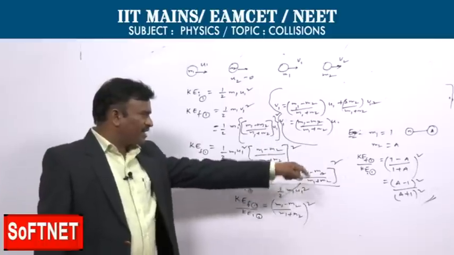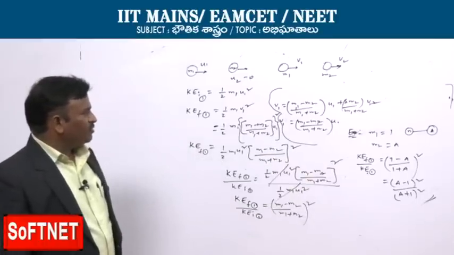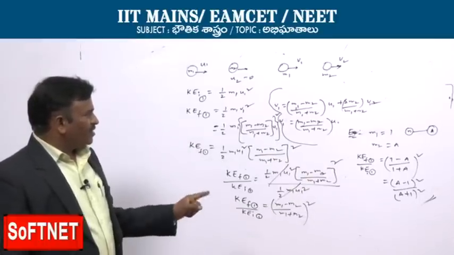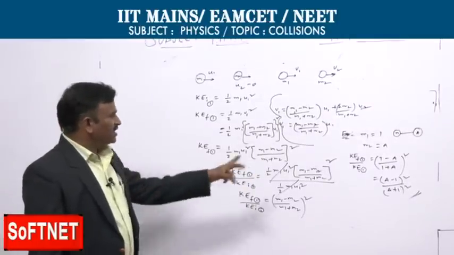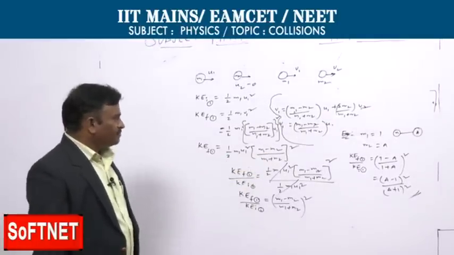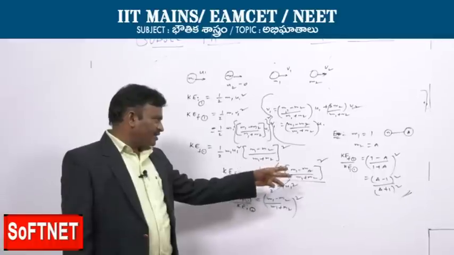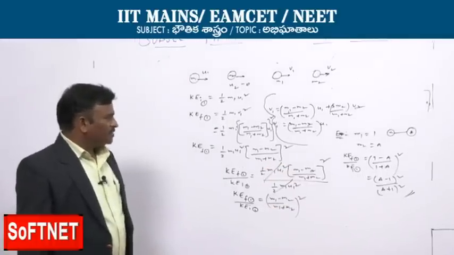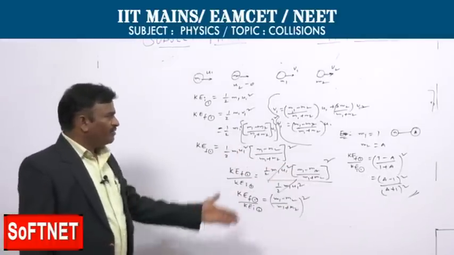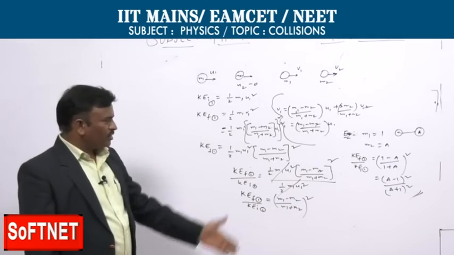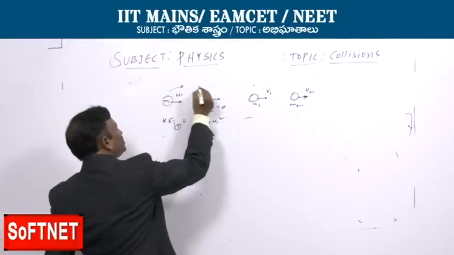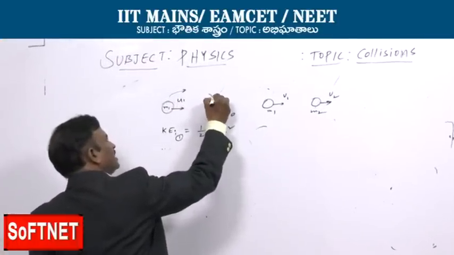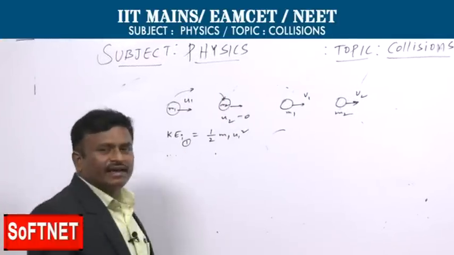In that case we get 1 minus A by 1 plus A whole square, where m1 is the neutron and m2 is the nucleus it is hitting, whose mass is taken as A. So the ratio will be A minus 1 by A plus 1 whole square. Since it is a square, we can take just the modulus and obtain the ratio. The neutron is losing energy, and the nucleus is gaining energy. How much energy is it gaining? Let us see that kinetic energy.